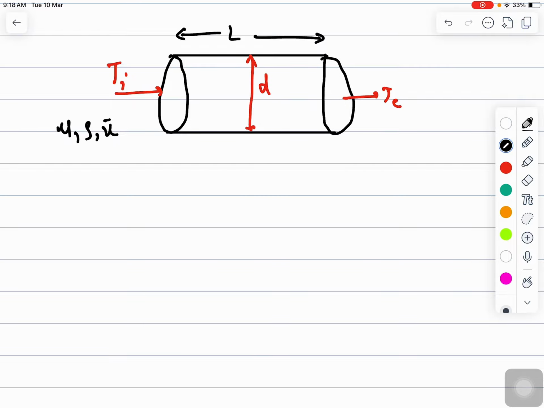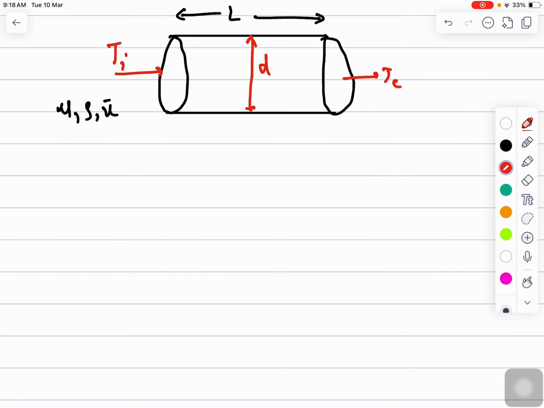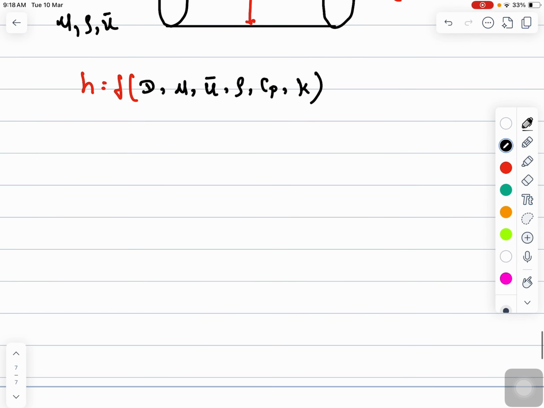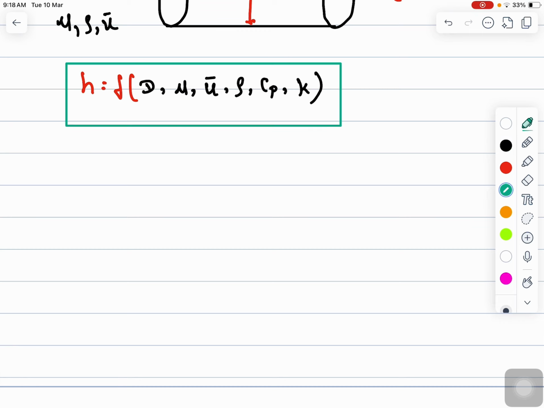In order to understand these things, you will see that the heat transfer coefficient, let's say h, will be a function of various parameters like the diameter of the pipe, viscosity of the fluid, fluid velocity, let's say U bar, density of the fluid, heat capacity of the fluid, and the thermal conductivity of the fluid. Is that clear? So the heat transfer coefficient is a function of various parameters.